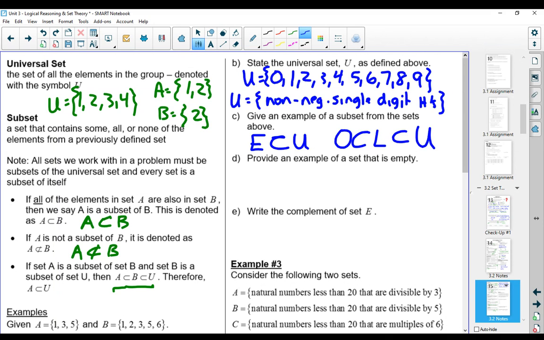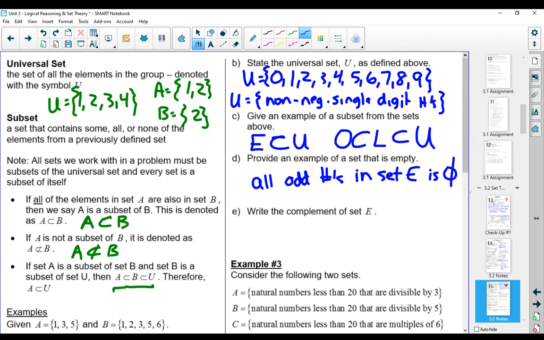And so at that point, if you need to, pause the video, take a look back, check them out to see how it is that those are subsets. And then we're looking for an example that is an empty set. And I mentioned this one already before. All odd numbers in set E would be an empty set because there's no odd numbers in that set of even numbers.